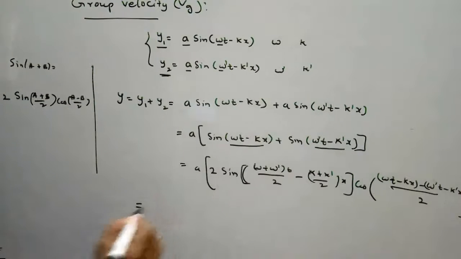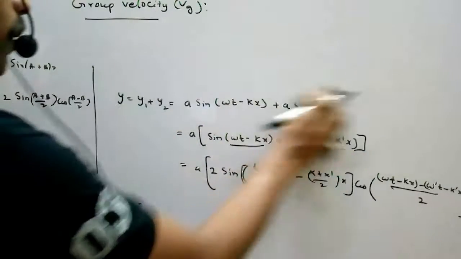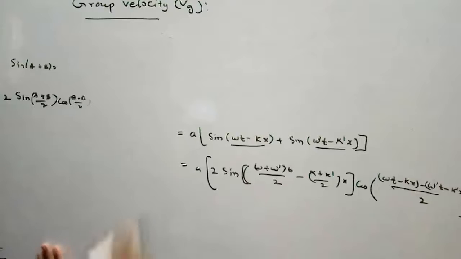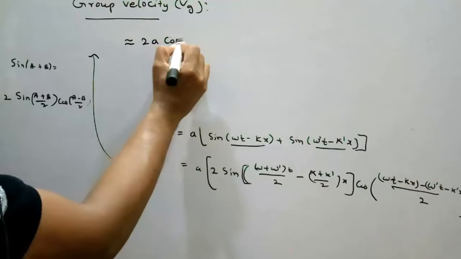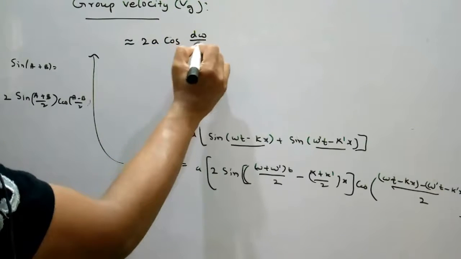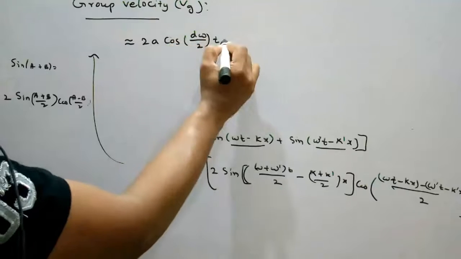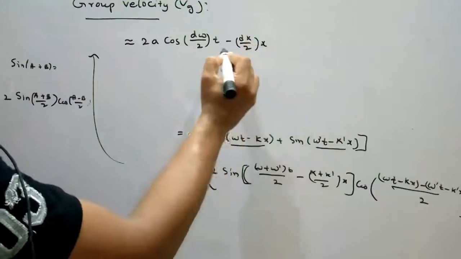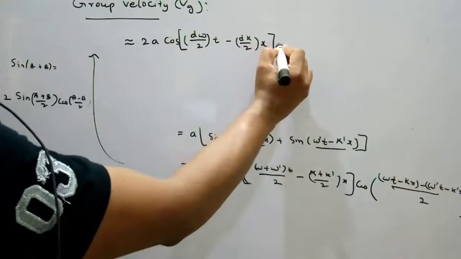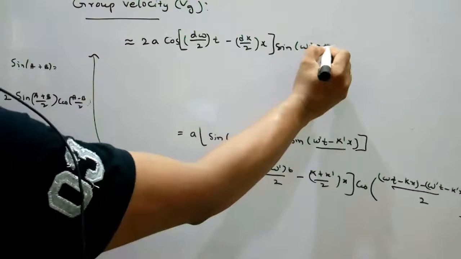So after solving this, you will get 2a cos of d omega by 2 into t minus dk by 2 of x, times sin of omega t minus kx.